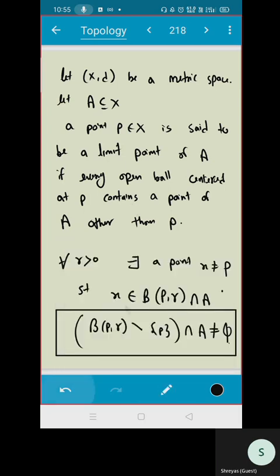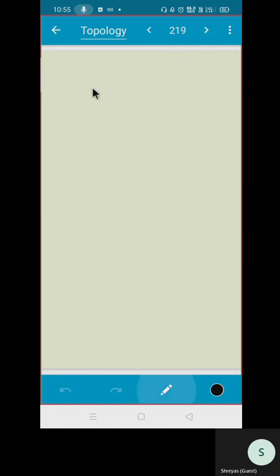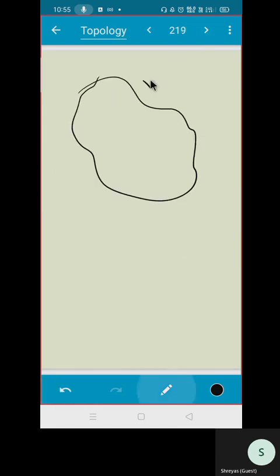So what do you understand? When you are going to call a point P a limit point, suppose this is your X, and say this is a set E. Now if I'm taking a point in the set X, it may be inside, it may be outside, I don't care. If it is inside, then if you take any open ball, any radius, the open ball intersection A is non-empty because there will be some element in A.